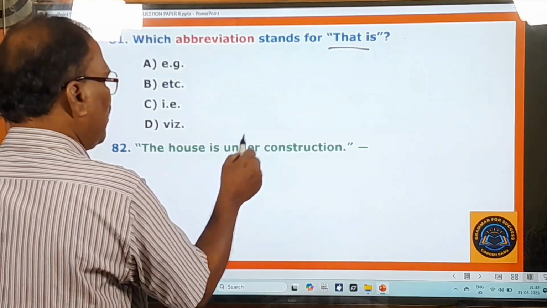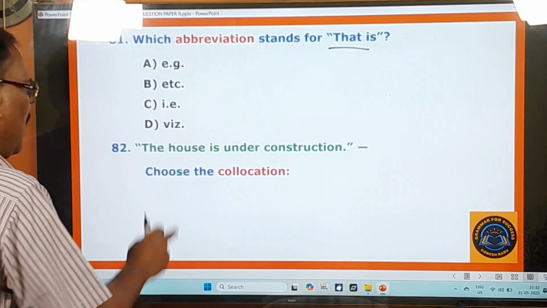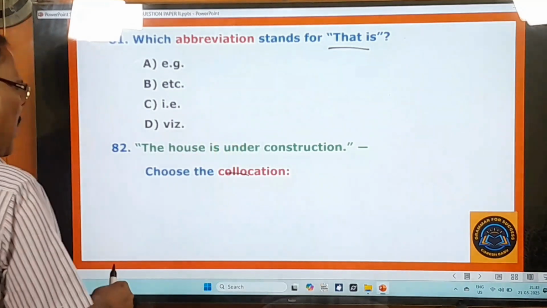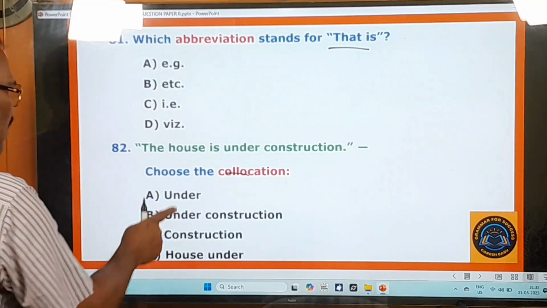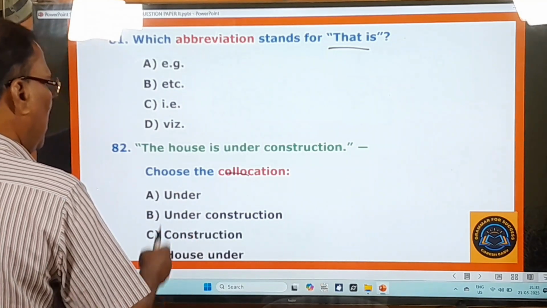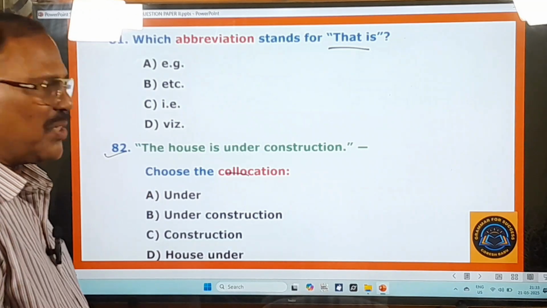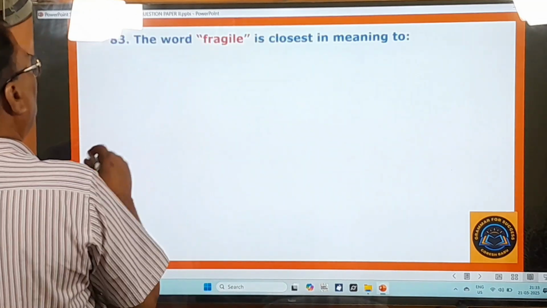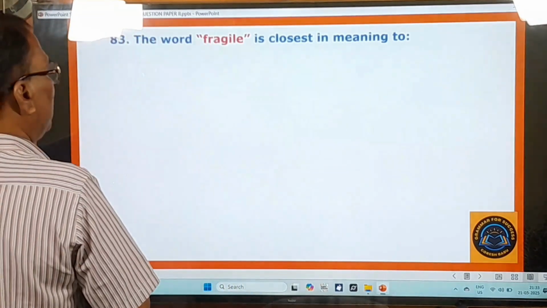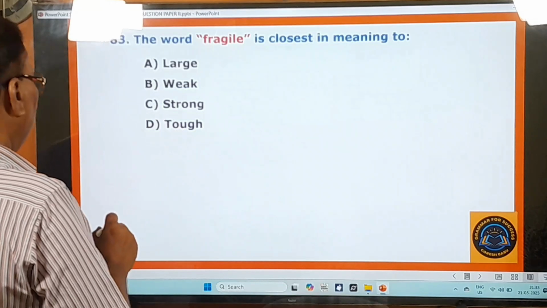The house is under construction. So now what is the question posed on this? Choose the collocation. Collocation is a combination of two words. So here some options are given: under construction, construction, house, under. So here you can easily choose this. It's such a simple and easy and silly question actually. Okay, 83rd question. The word fragile is closest in meaning to large, weak, strong, tough.